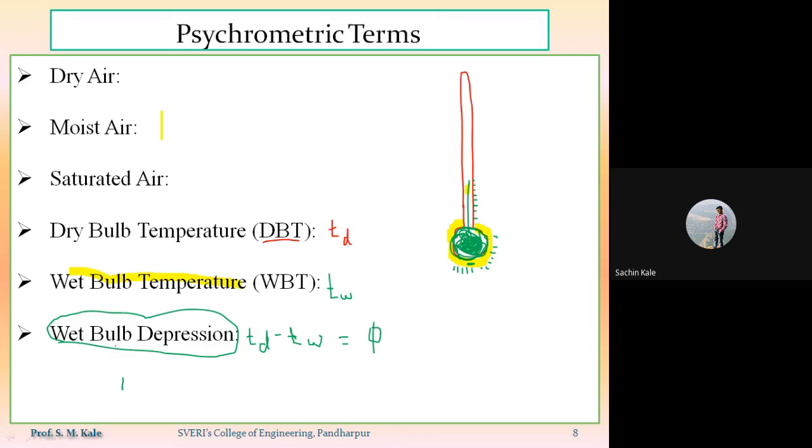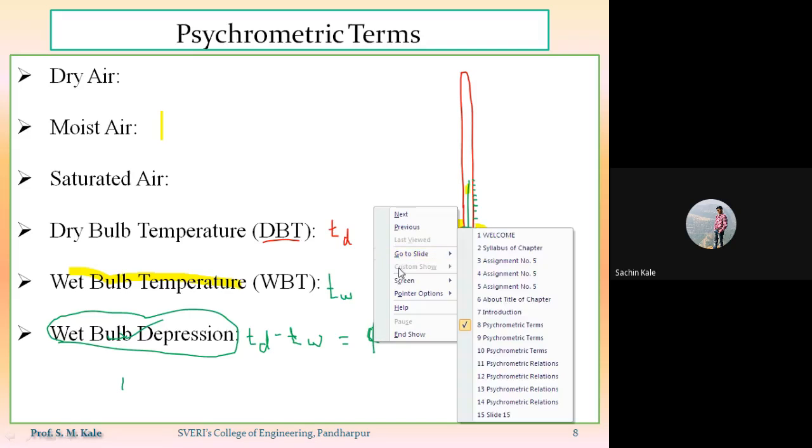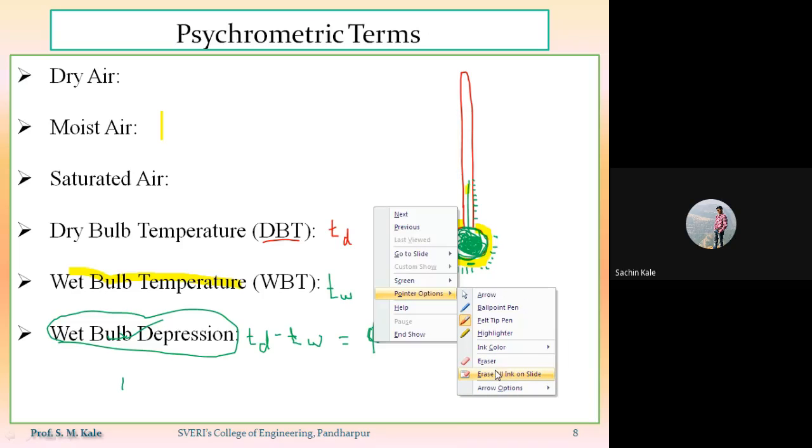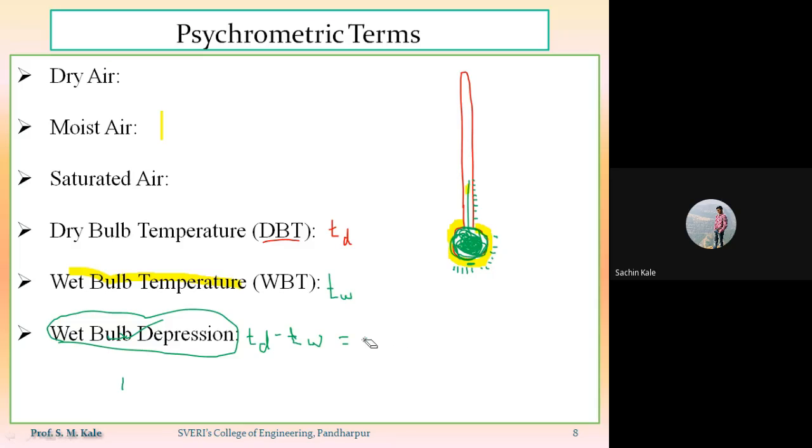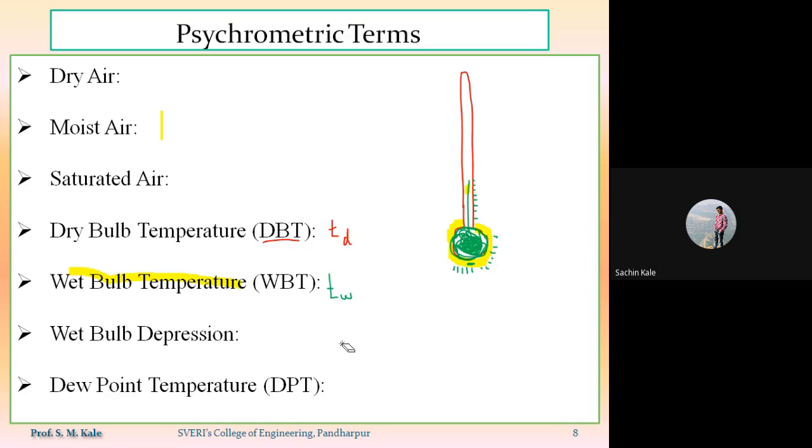So this point is very much important. Wettable depression is indicating the relative humidity of that air. Now the next point is nothing but dew point temperature.